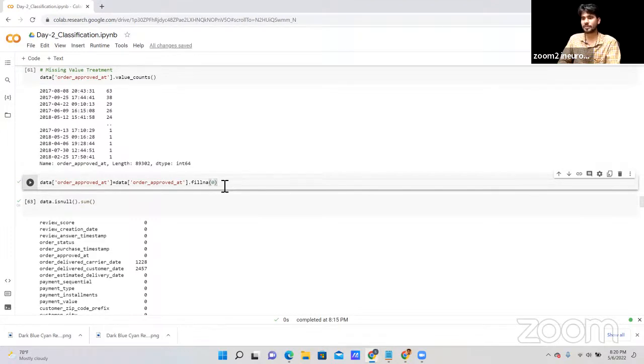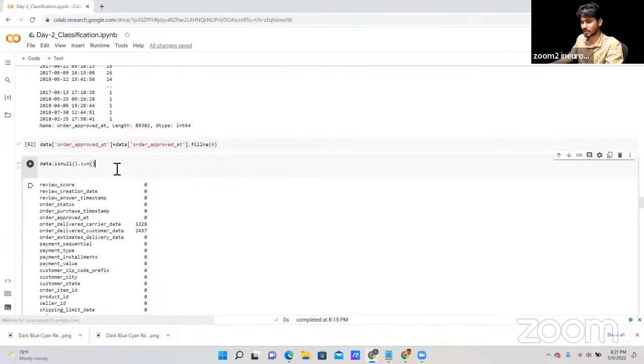So it does not impact our data. That's why I'm just assigning a 0 here. Yes, these 15 days we have a festival, that's why we did not receive any order from our customer. Okay, I hope now it's clear. After that, I'm checking the null values. As you can see, now we have 0 null values in these particular columns.